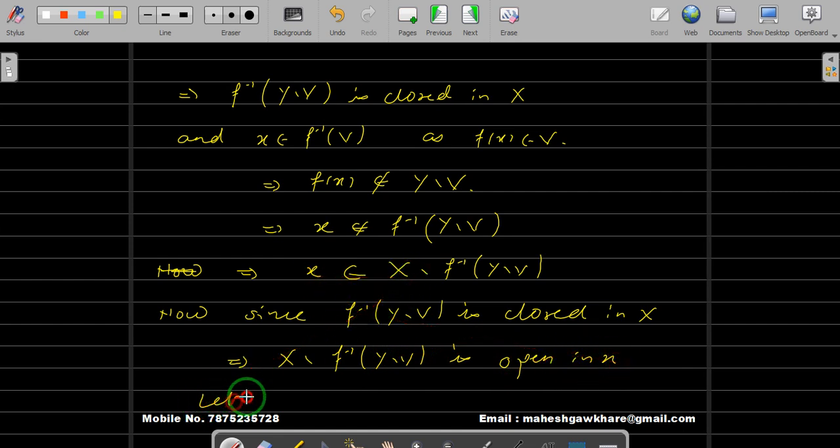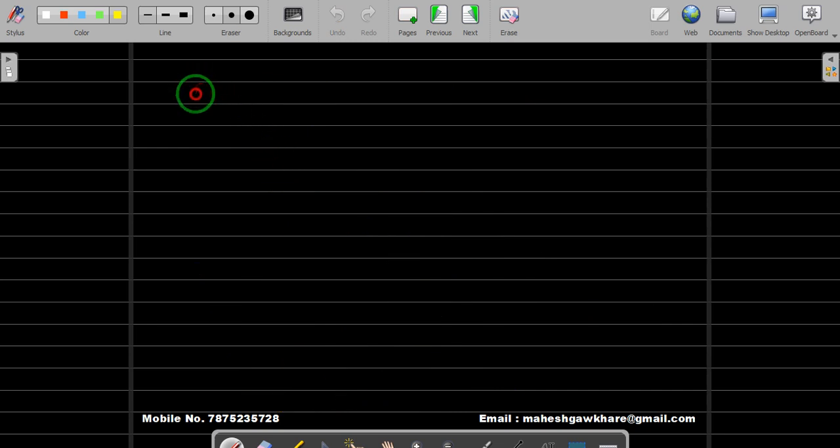So now let us take U to be X difference F inverse of Y difference V. That is, x belongs to U and U is open. That means we got the neighborhood of x.